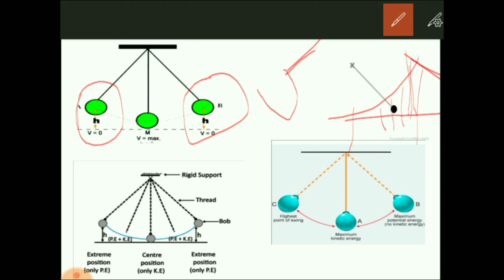Potential energy. Okay, when the height becomes maximum, what becomes maximum? Potential energy. Look at this, check at this point. Maximum potential energy, no kinetic energy. Why no kinetic energy? Because the velocity is 0. Why only maximum potential energy? Because the height is maximum. I hope you are understanding this.